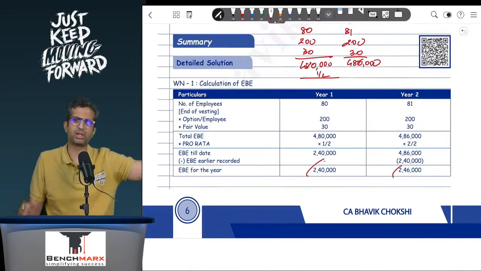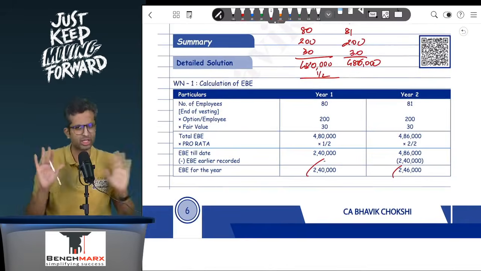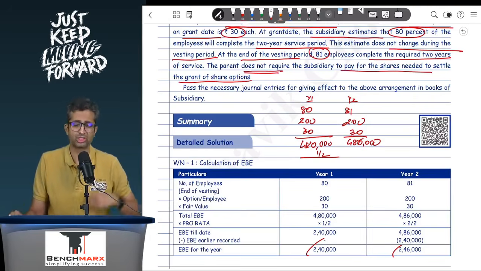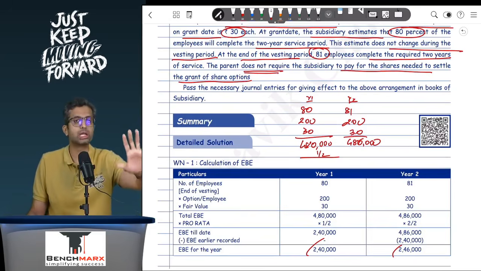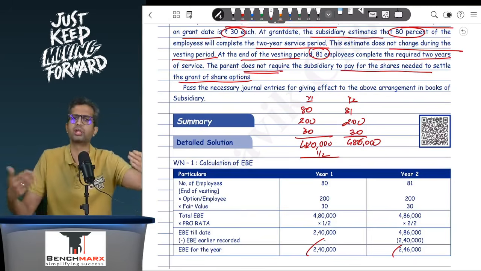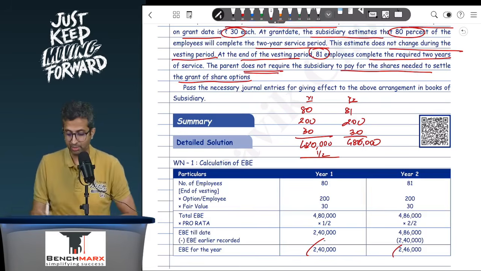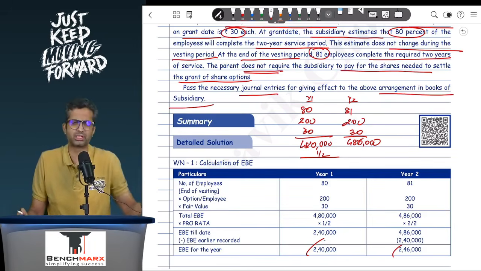You can either prepare a table or you can even do a horizontal direct working, whatever is comfortable. Okay. The parent does not require the subsidiary to pay for the shares needed to settle the grant of the share options. Even if this sentence is not given, you generally assume that the parent does not require the subsidiary to pay. And as a result, when the parent is giving this in the first year, what will be the entry in the books of the parent? Pass the journal entries for giving effect to the arrangement in the books of subsidiary. You can even pass it in the books of the parent.